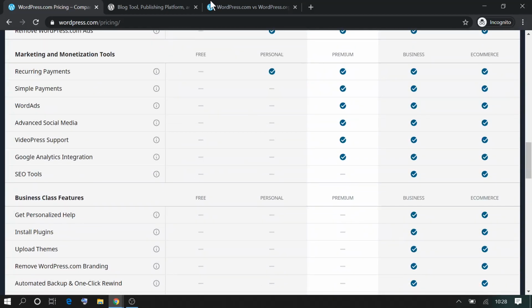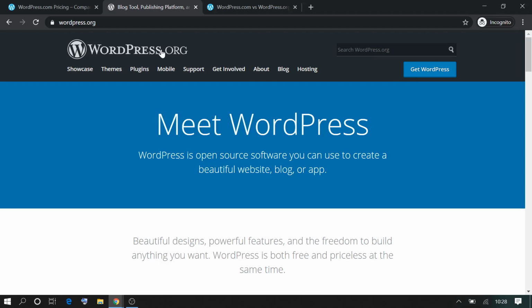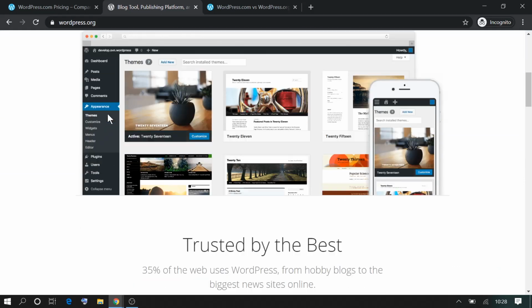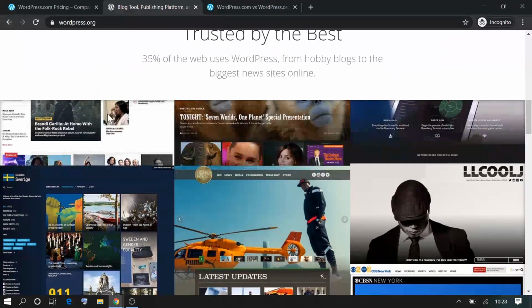Alternatively, when we go for a WordPress.org, there are no such restrictions. You can use any kind of SEO plugins, even if you have used a basic hosting plan which is there.